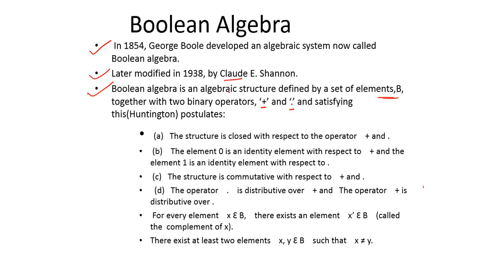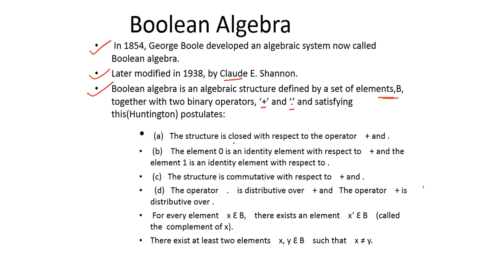In order to be a Boolean algebra, the structure should be defined by a set of elements B together with two binary operators plus and dot, and it has to satisfy the Huntington postulates. So let us see the first postulate.